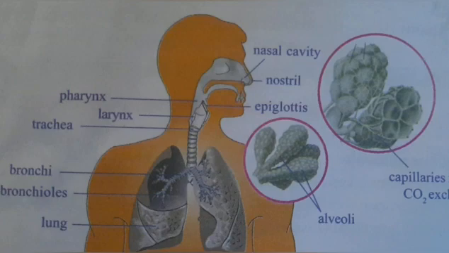The epiglottis is the movable flap-like structure that protects the tube to the lungs, arresting the entry of food into the lungs. The epiglottis opens more widely when we take a breath and air enters the lungs.